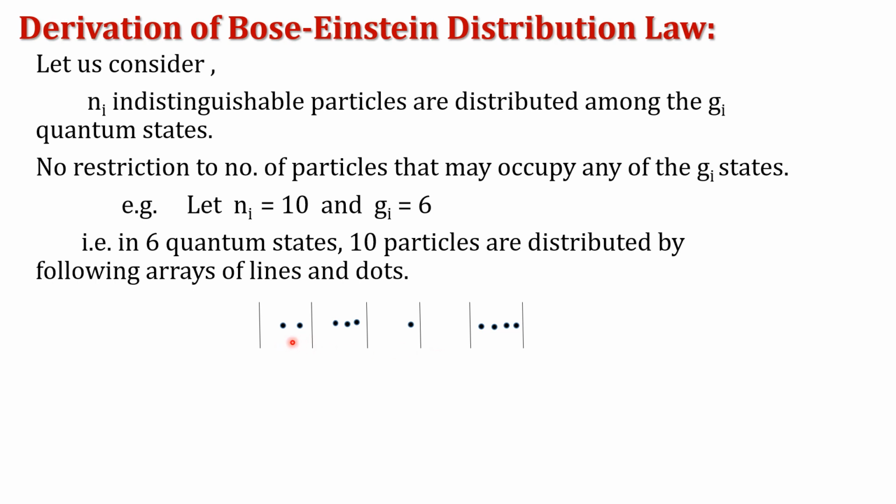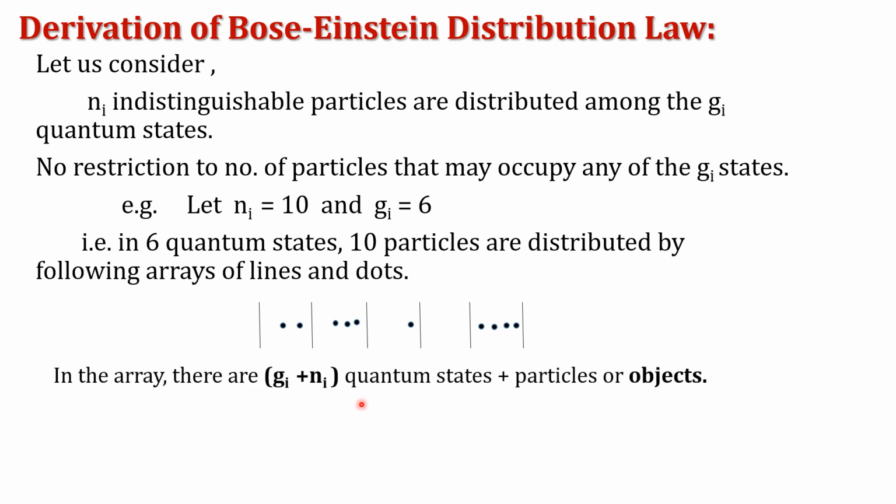Here the first quantum state contains 2 particles, the second quantum state 3 particles, the third only 1 particle, the fourth quantum state is empty, and the fifth contains 4 particles. The total number of particles distributed within the 6 quantum states is 10. Here we consider Gi to represent the number of quantum states and Ni the number of particles. The sum of these two represents the number of objects in that array.